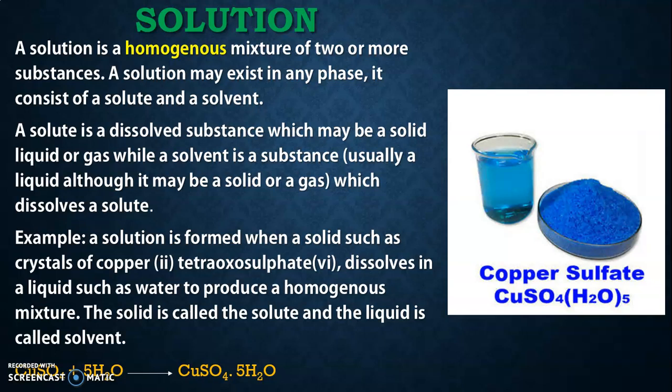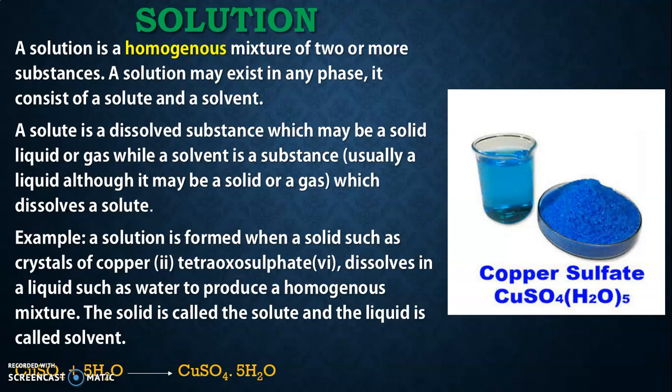A sample taken from any part of a homogeneous substance will have the same characteristics as a sample taken from another area of the same substance. That is, solid particles can dissolve permanently in the solvent particles. This type of mixture is called a true solution, unlike a heterogeneous mixture, which is a false solution. You get that? Now, a solution may exist in any phase.